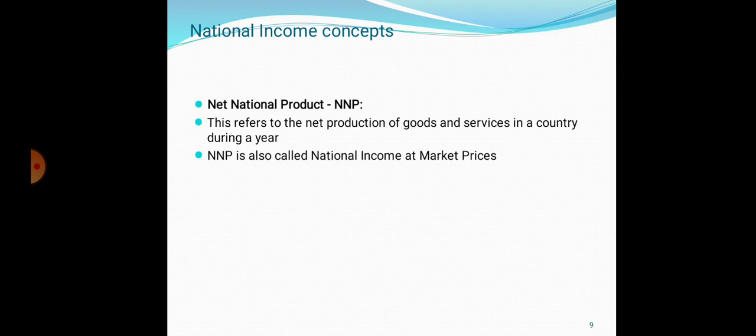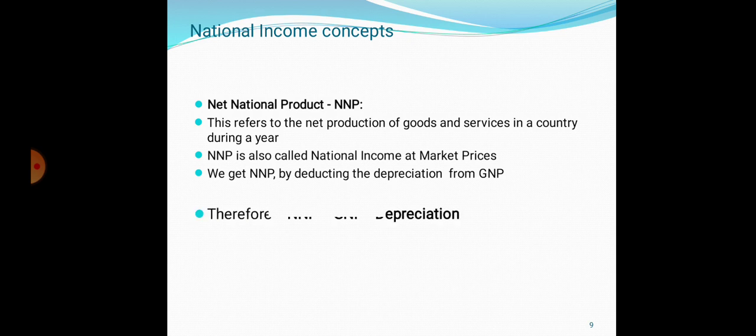It is also called NNP, net national product. So we get NNP by deducting the depreciation from GNP. Now see, depreciation is a very important concept. Depreciation means if you take any good, every year you use that particular good or commodity, and that's why the value of that good goes on decreasing. So that value you have to consider in NNP.